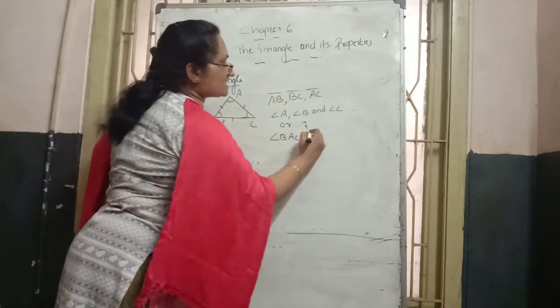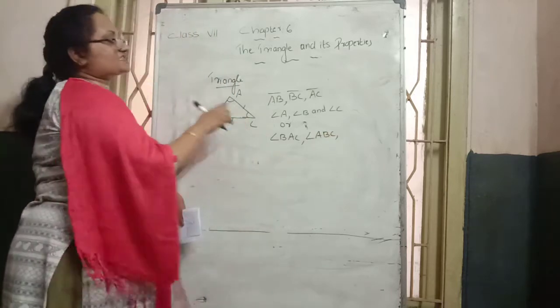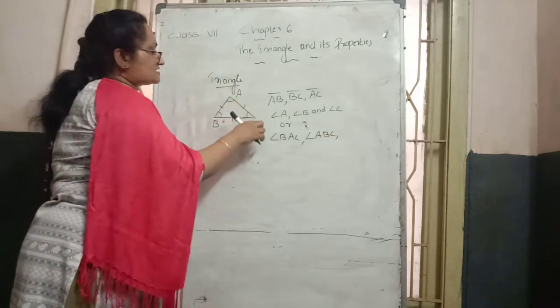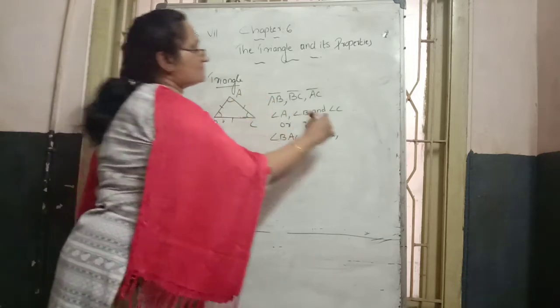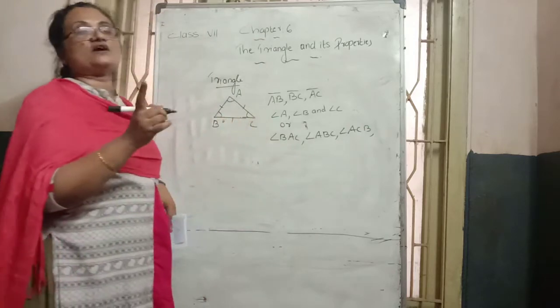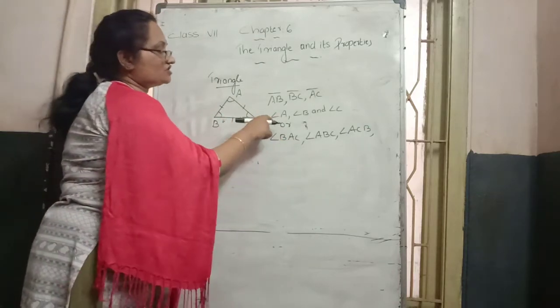Then C as the middle alphabet: angle ACB or BCA. In any order, C comes as the middle alphabet.